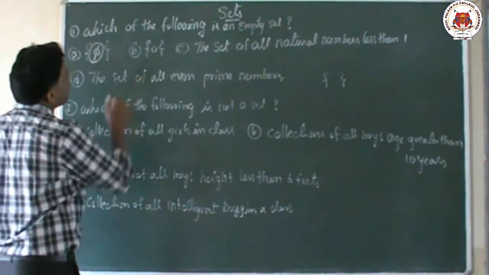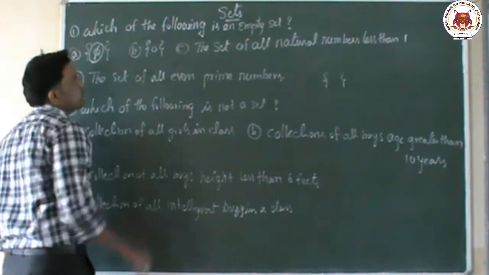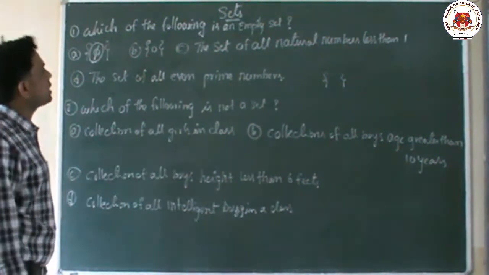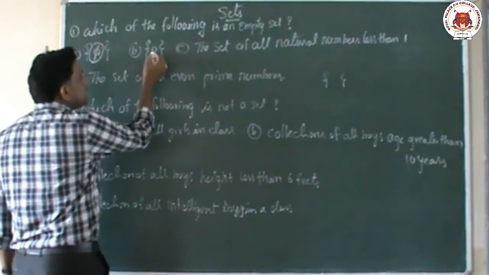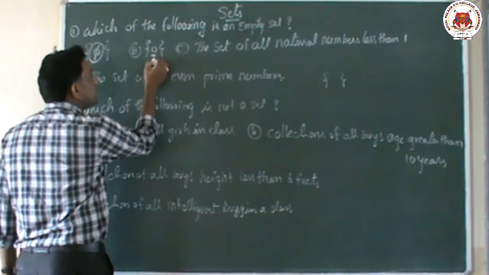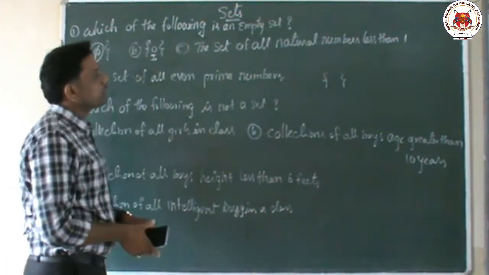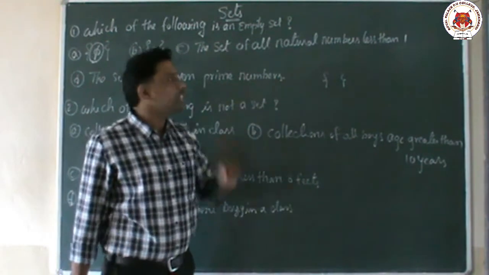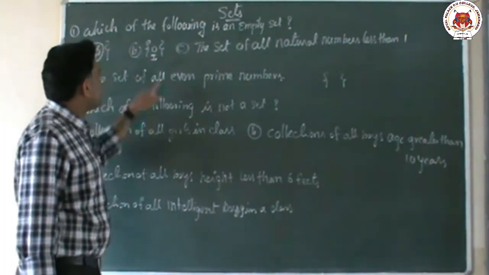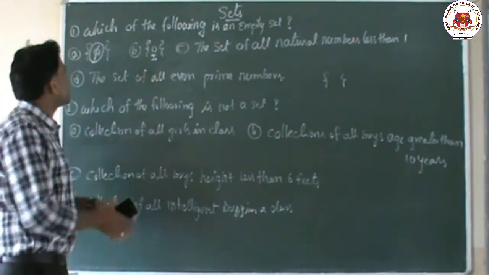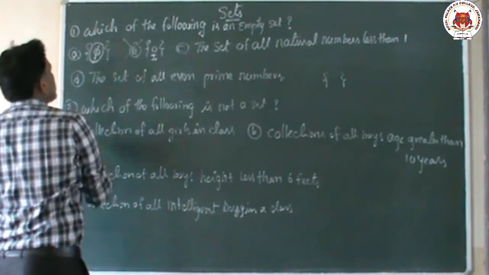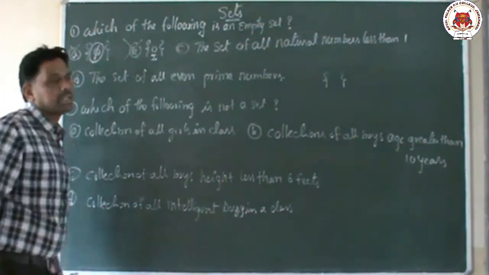Now come to the second option, B. Here also, this is not an empty set. Why is it not an empty set? Because here 0 is an element. I said null set means the set which has no elements. But here 0 is an element. So this is also not an empty set.